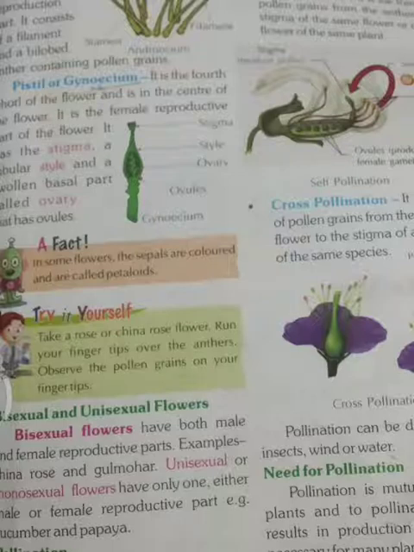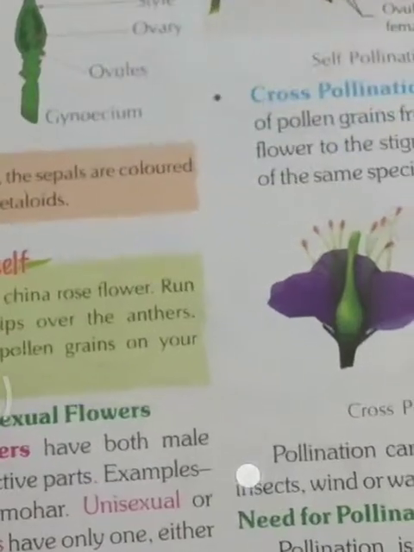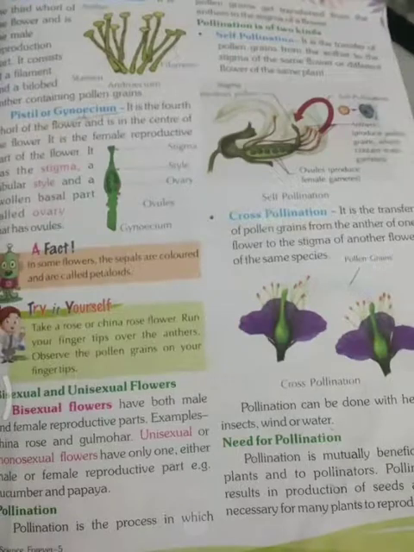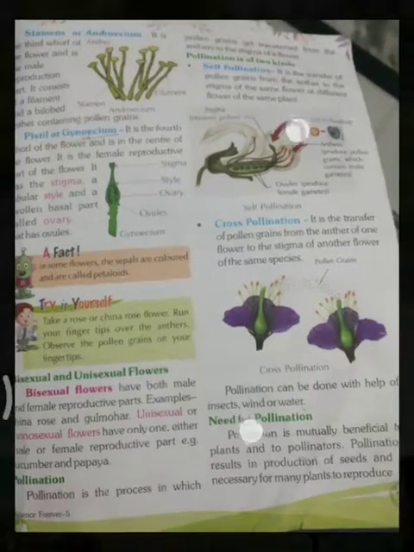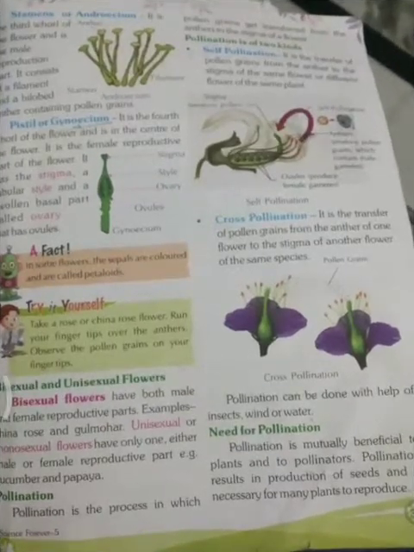And there are two types of flowers: bisexual and unisexual. In unisexual, only one reproductive part is present. In bisexual, both reproductive parts are present. And then pollination is of two types: self and cross pollination. In self pollination, pollen grains are transferred from anther to stigma of the same flower, or another flower of the same plant. In cross pollination, pollen grains are transferred from one flower to another flower of the same species on another plant by insects, which act as pollinators, and they also benefit during this pollination process.